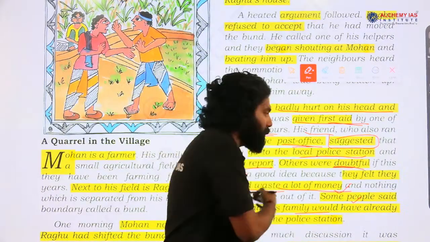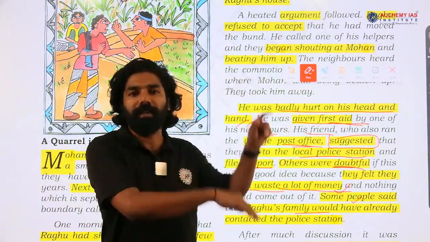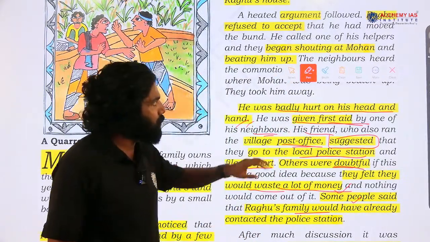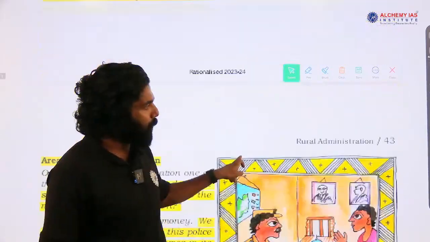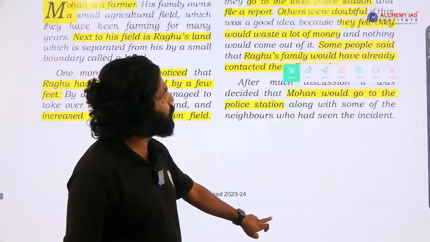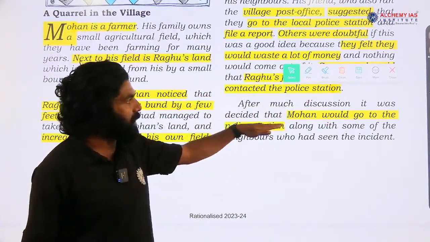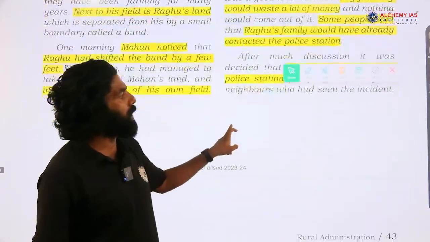But some people said we have to complain about this particular case at the police station, because maybe Raghu's family would have already gone to the police station to get a claim in their favor, since they have a lot more influence with the local authority. So some of the people agreed to go to that police station. Finally, Mohan was ready and Mohan went to the police station. After much discussion, it was decided that Mohan would go to the police station along with some of the neighbors who had seen the incident.